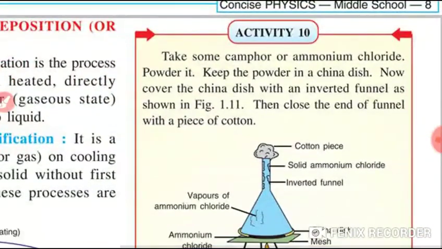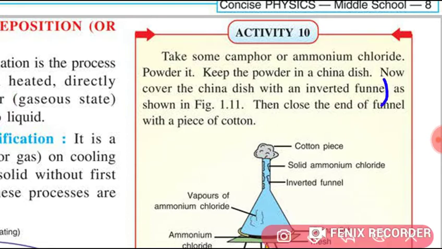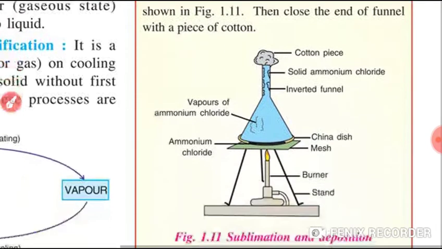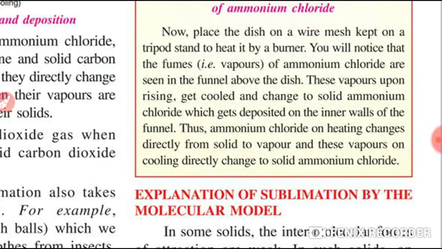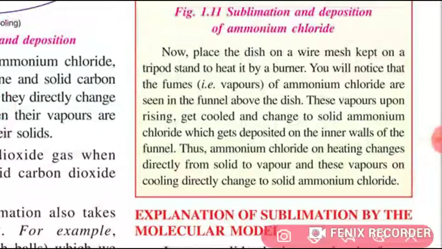Now cover the china dish with an inverted funnel. Up till funnel. Then cut these words shown in figure 1.11. Then close the end of the funnel with a piece of cotton. Now place the dish on a wire mesh kept on a tripod stand to heat it by a burner. You will notice, cut the word U and write here V. We will notice that the fumes, that is vapor of ammonium chloride, are seen in the funnel above the dish.